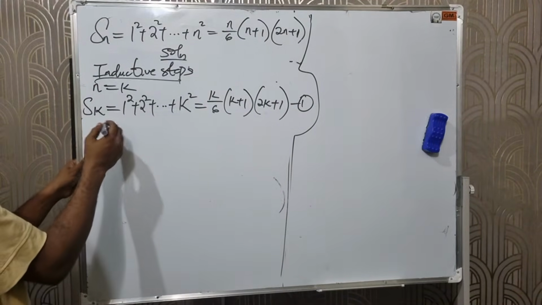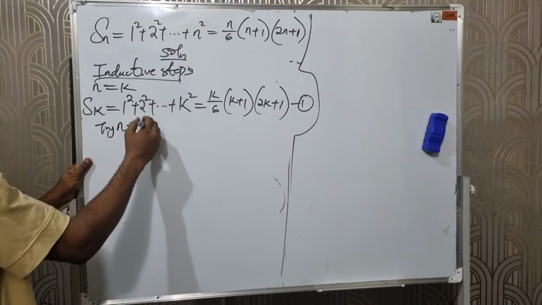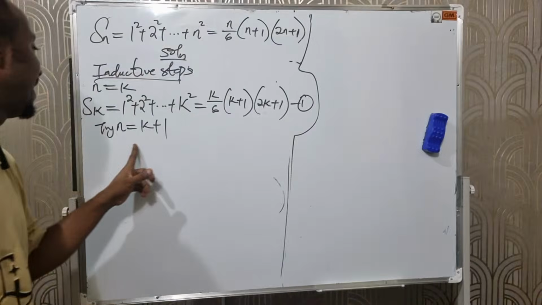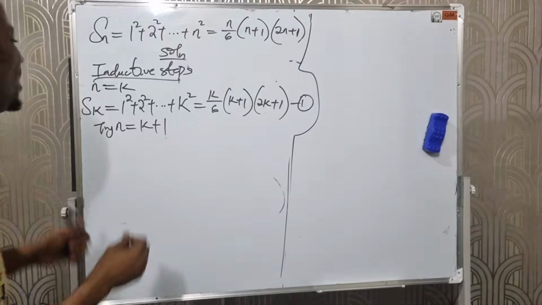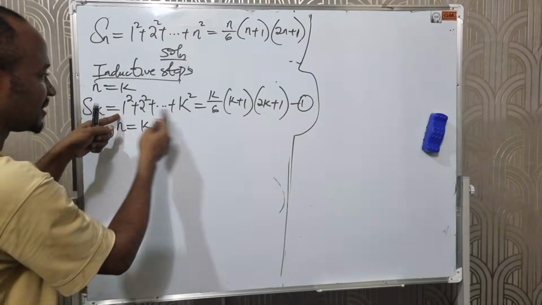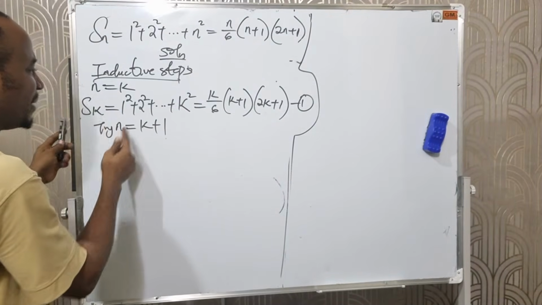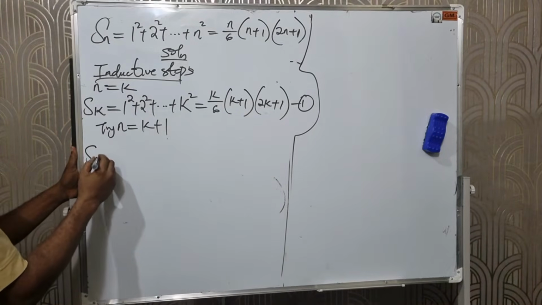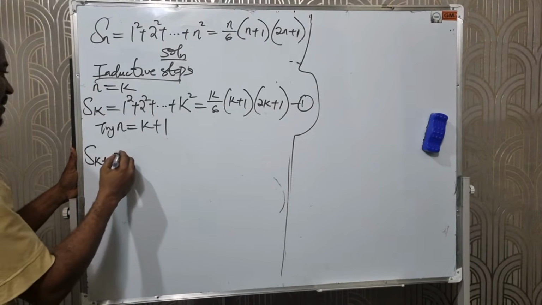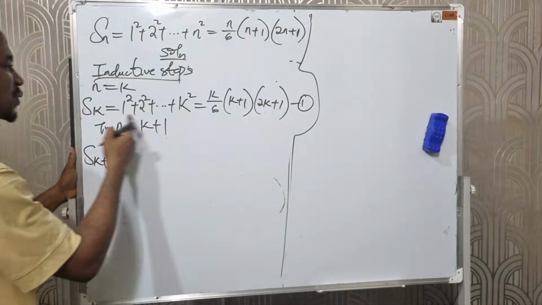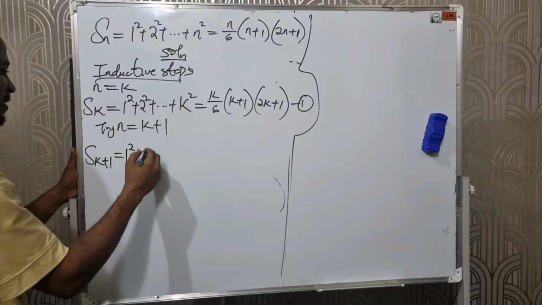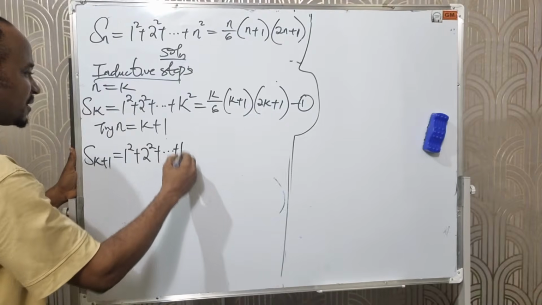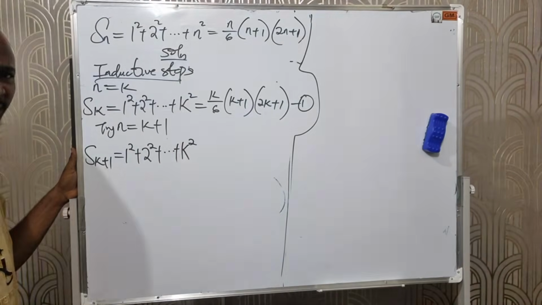So the next is to try n equals k plus 1. Now I have already taught you guys this. To find n equals k plus 1, what do we do first? It is to repeat everything here. I have to bring out n equals k, meaning for n equals k plus 1, S(k+1) will then be, I will repeat n equals k first, which is 1 squared plus 2 squared plus ... plus k squared.